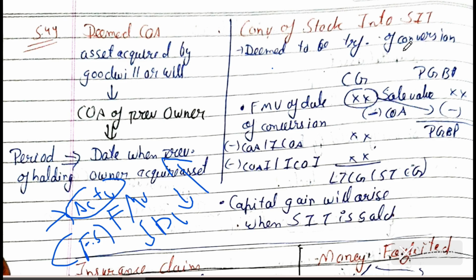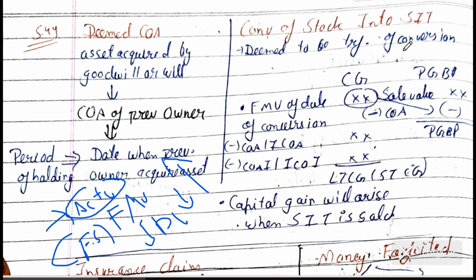If you are gifting anyone, this is not a transfer. If you are inheriting any property from your grandfather, it is not a transfer of asset. If you are distributing a capital asset in the partition of a HUF, it is not a transfer, so no capital gain will arise. If you are converting a bond or debenture into shares, it will not give rise to any capital gain.